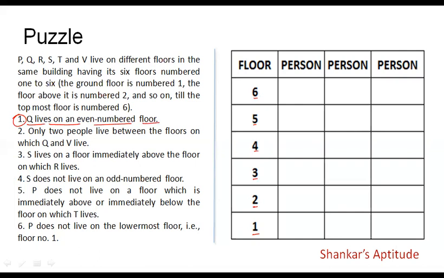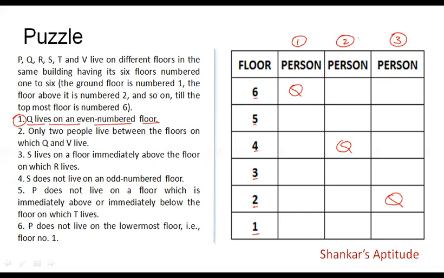What are even numbers? 2, 4, 6, right? So Q could be on the 6th floor, the 4th floor, or the 2nd floor. We can consider 3 possibilities: possibility 1, possibility 2, possibility 3. I'm dealing with these 3 possibilities simultaneously.